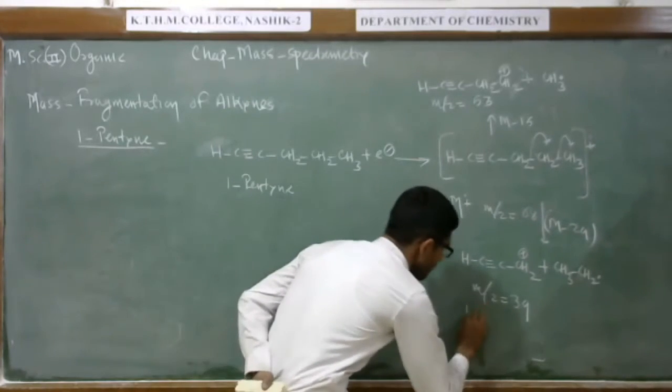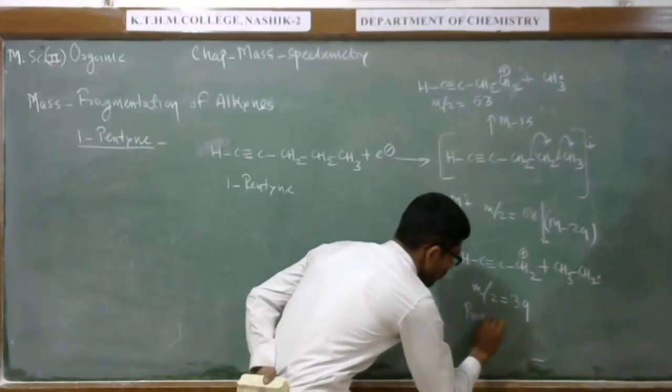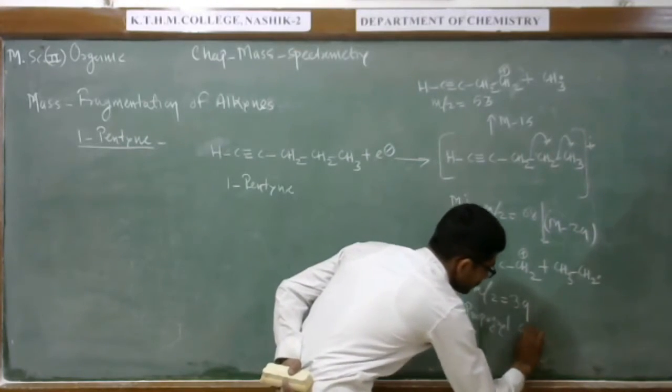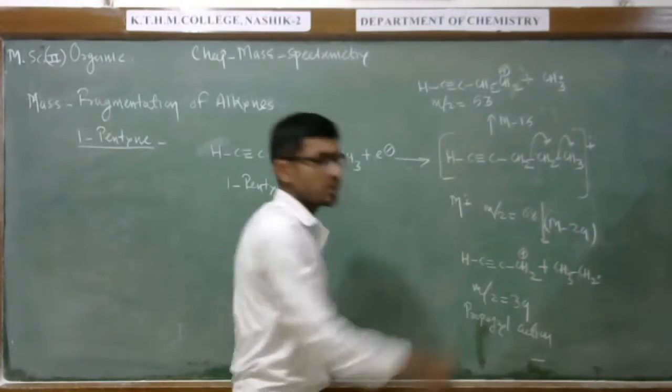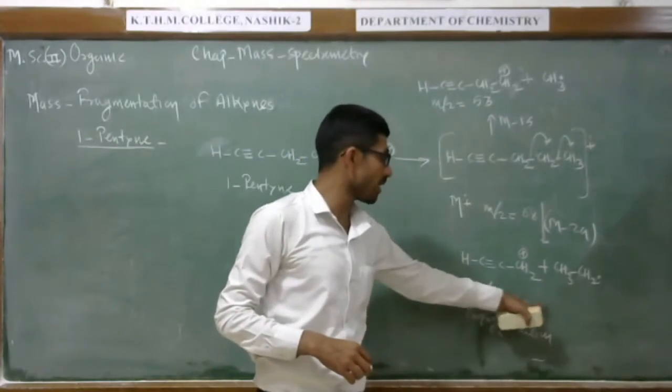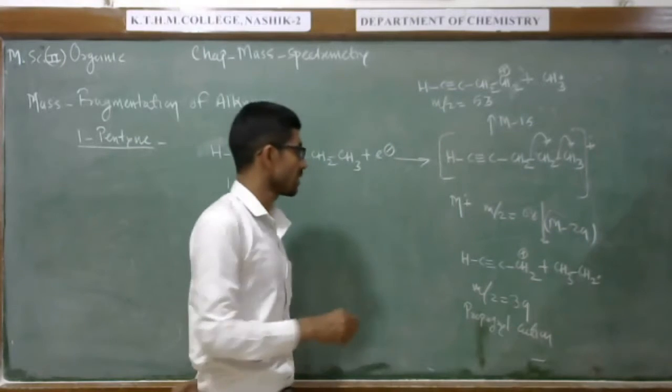This peak is nothing but the propargyl cation. So this peak we can observe many times in alkynes, as the propargyl cation at mass to charge ratio 39.